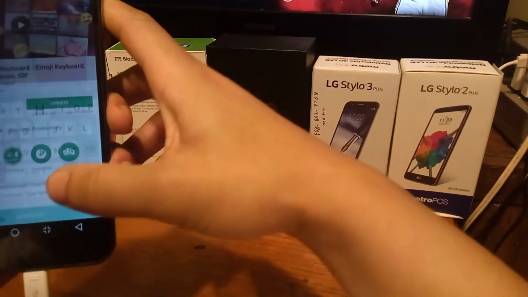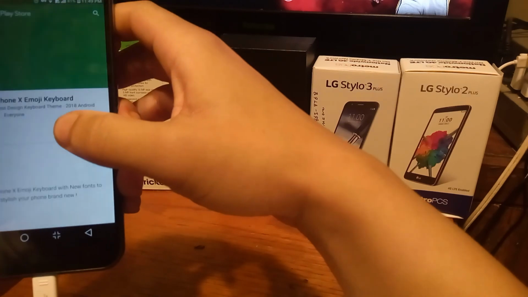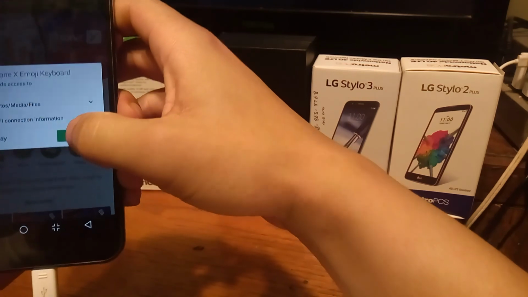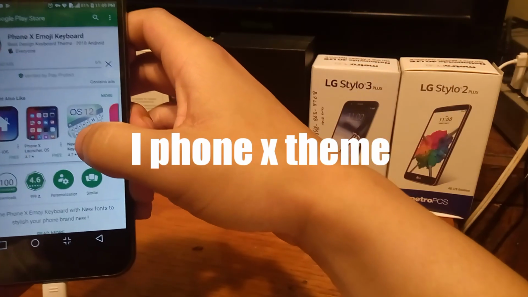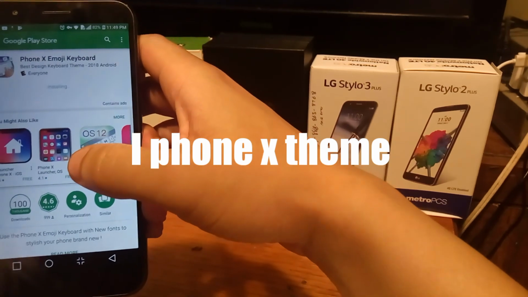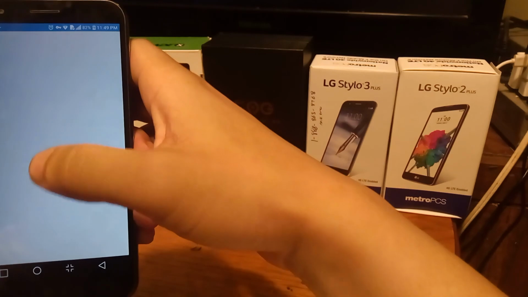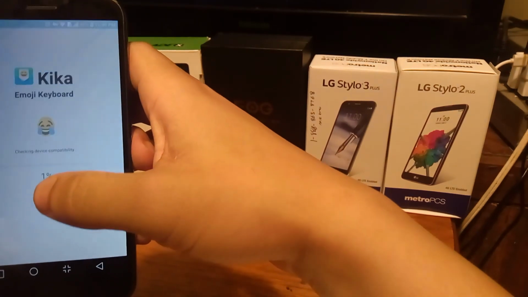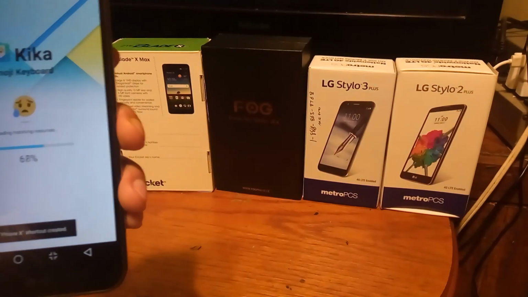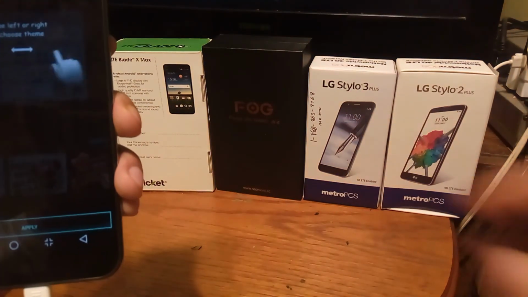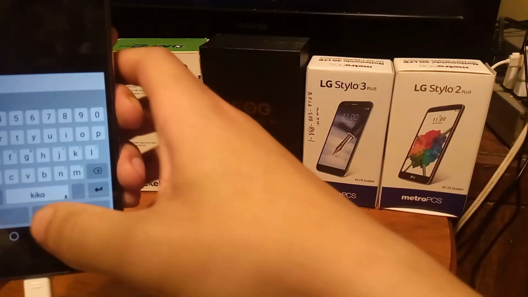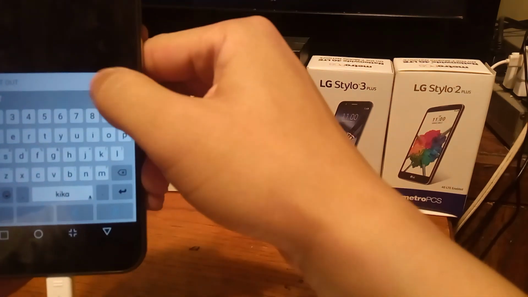So download the one you want to use, but then right here it's going to give me the option to download the iPhone X emoji keyboard theme from the Play Store. So after I download this theme from the Play Store, I'm going to wait till it installs. When it installs, I'm going to press open, and then I'm going to go to the emoji Kiko Keyboard. So just wait for that to load up. And then when it says apply, you go ahead and hit apply on the bottom. And then it says that the keyboard is enabled. So you can check it out right here.